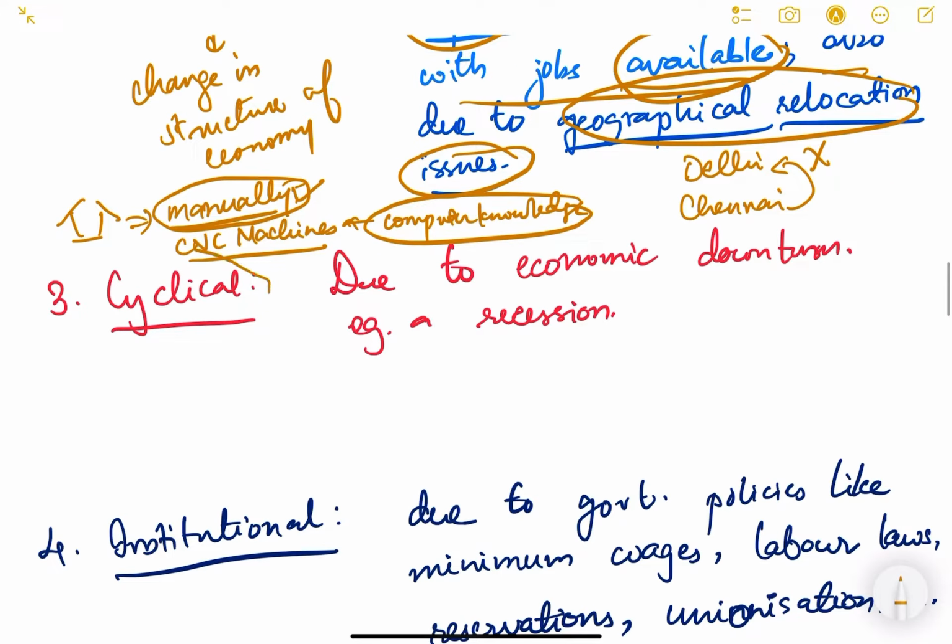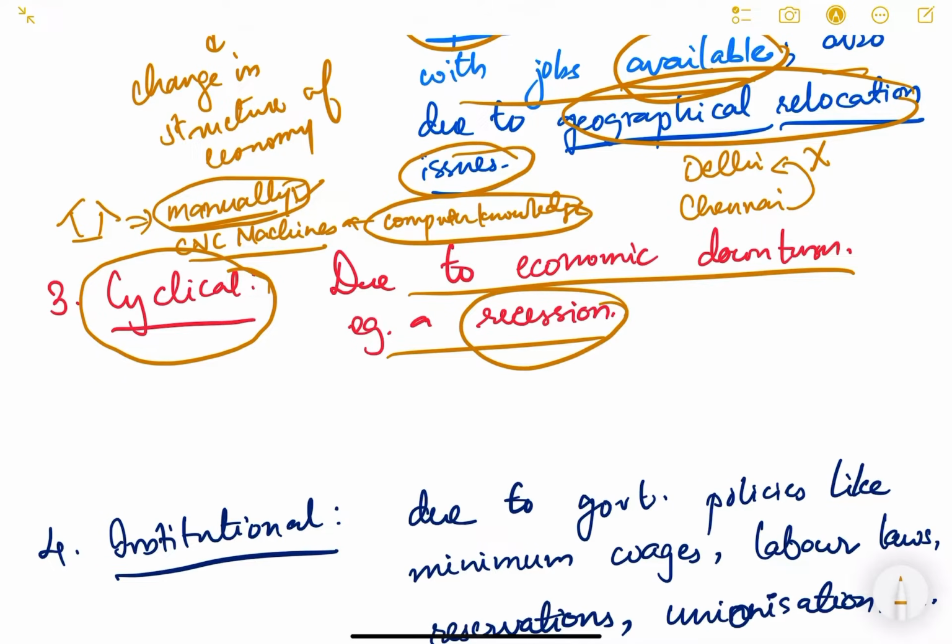Now the third category of unemployment is cyclical unemployment, and cyclical unemployment is due to economic downturn, a recession. As I have explained before, if there is a recession, then company businesses will fall, so they will fire people, they will remove people from the company, and such an unemployment is known as cyclical. See, cyclical means this is an economic cycle.